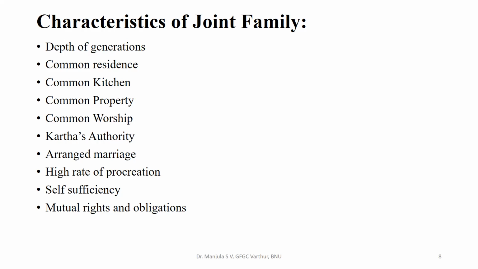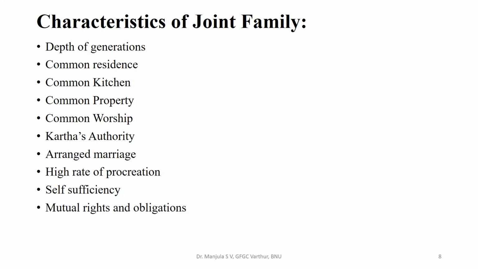They also participate in social ceremonies like marriage, death and other occasions of family sorrows and rejoicing. They all share family burdens together. Exercise of authority, or Karta's authority. In the patriarchal joint family, usually the eldest male member, known as Karta, exercises his authority. All the members in the family are expected to obey the orders of the Karta and be subordinated to him.